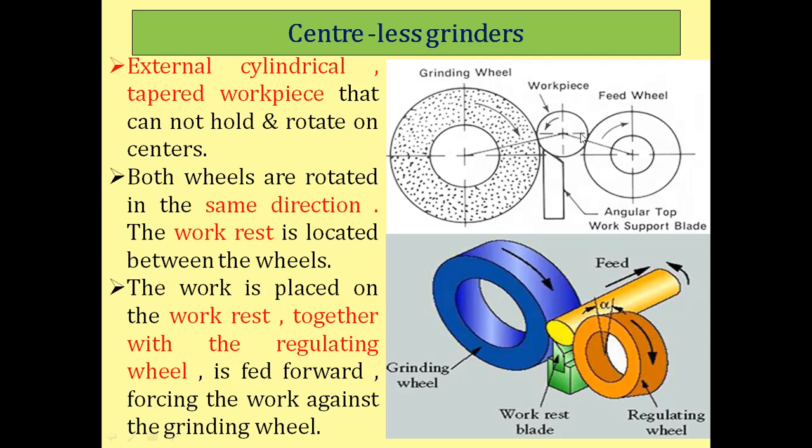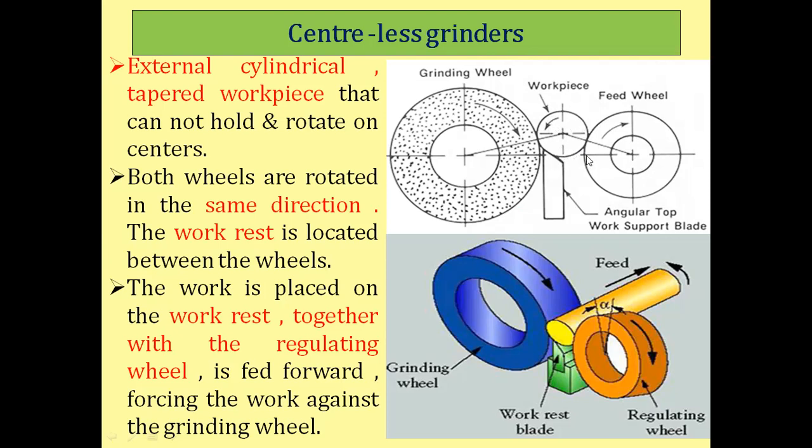Whatever the diameter of the workpiece, if the diameter of the workpiece is 25 mm, then the gap between the grinding wheel and the regulating wheel should be less than that of the workpiece.